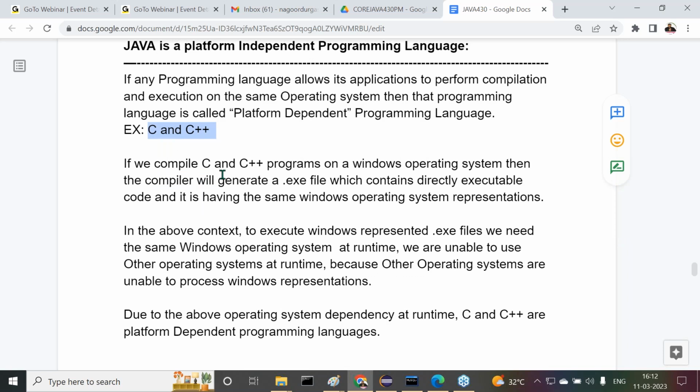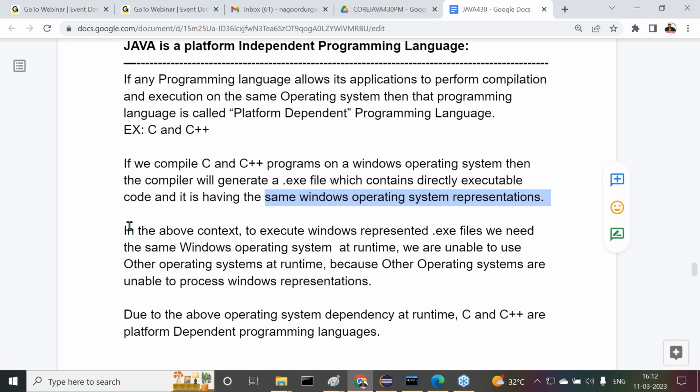How can we say C and C++ are platform dependent programming languages? If we compile C and C++ programs on a Windows operating system, then the compiler will generate a .exe file which contains directly executable code, and it has the Windows operating system representation. There's a problem here. Once it has local operating system representations, we are unable to execute it on any other operating system.